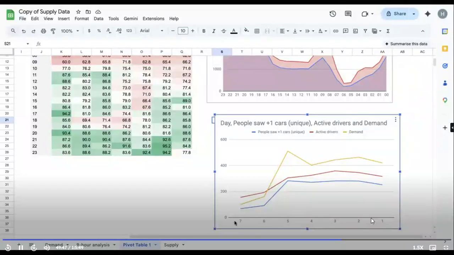Whereas if you see on Saturday, Sunday, the 6th and 7th, we have more active drivers, still the demand is higher than the supply. Here, the drivers are active, but they are not accepting the ride. Here, the problem is of acceptance. There, the problem is that the driver itself is not there. Two different cases in a single thing. So how do you drive that?